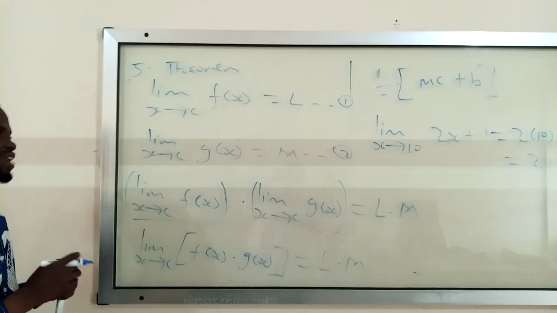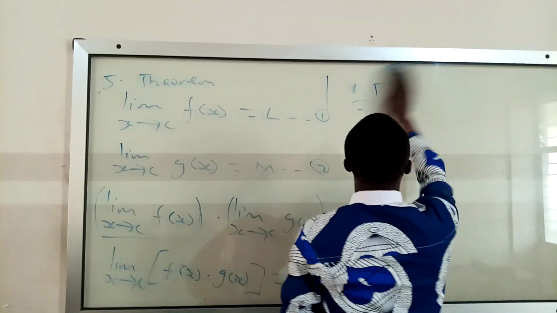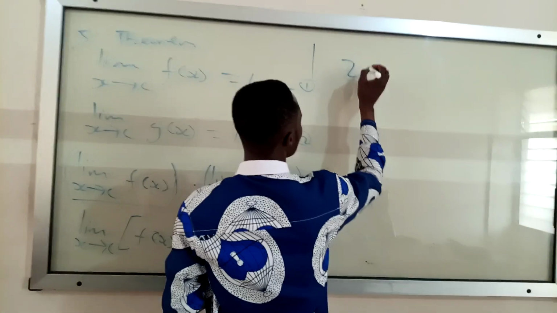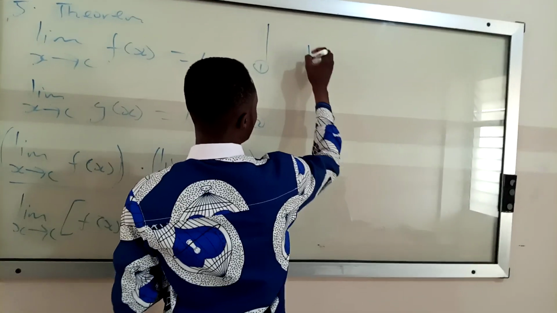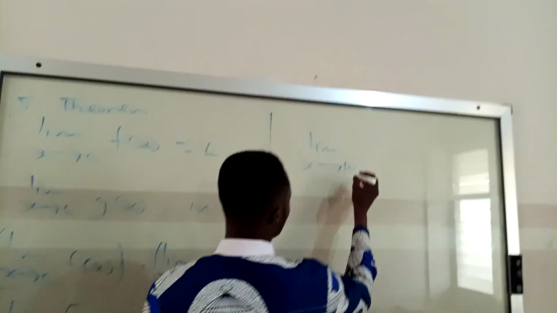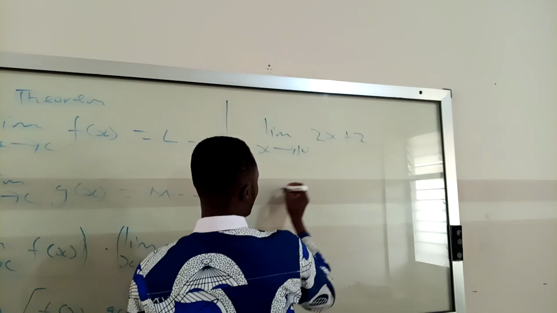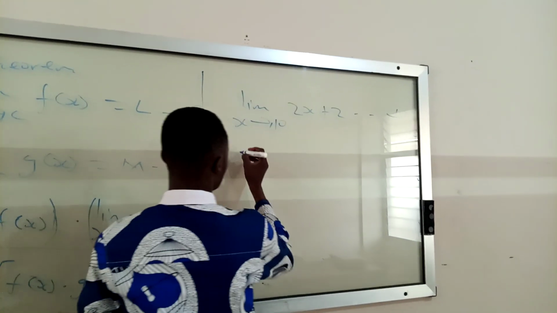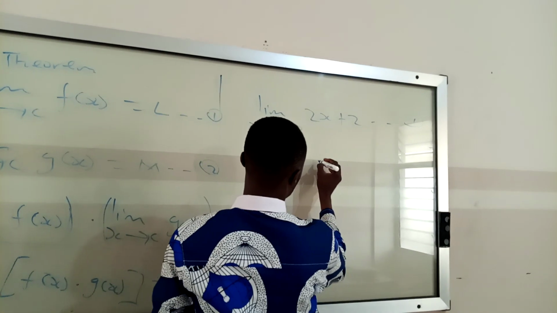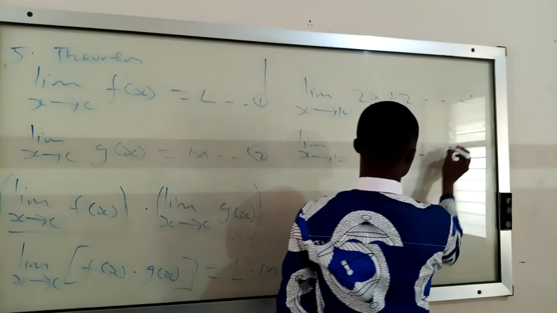Okay, that is the idea of the product. So if I give you two functions, for example, if I give you f of x, the limit as x approaches 10 of 2x plus 2. That is one limit, equation 1. And another limit as x approaches 10 of 3, and I ask you to find the product of this one. This one is equation 2.